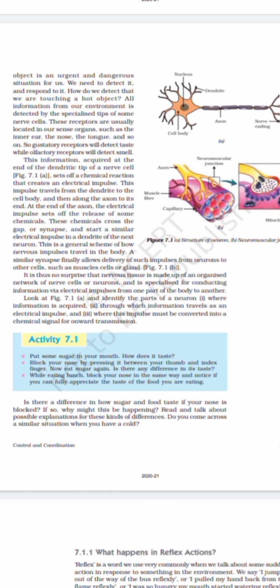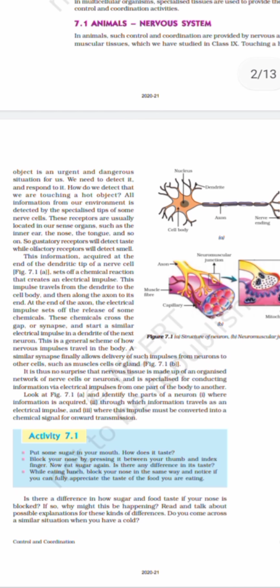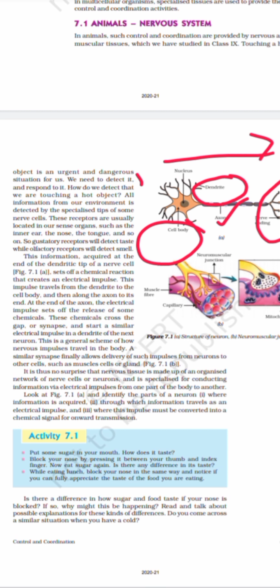So now to tell you how a nerve looks like. If you see a nerve, it has got a nerve ending, it has got dendrons, it has got a cell body, and it has got axons. So it will be moving from one dendron tip to the axon tip and will get transmitted. Okay, next,